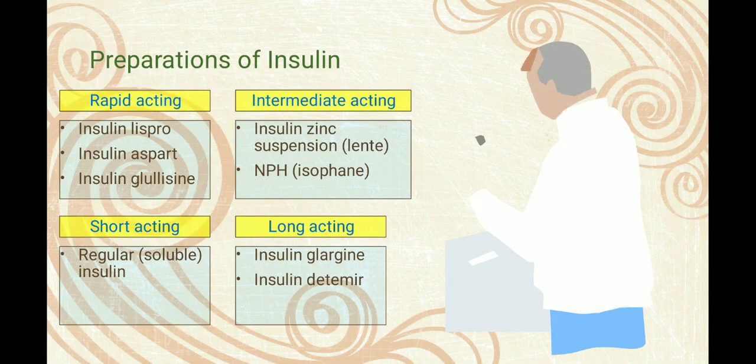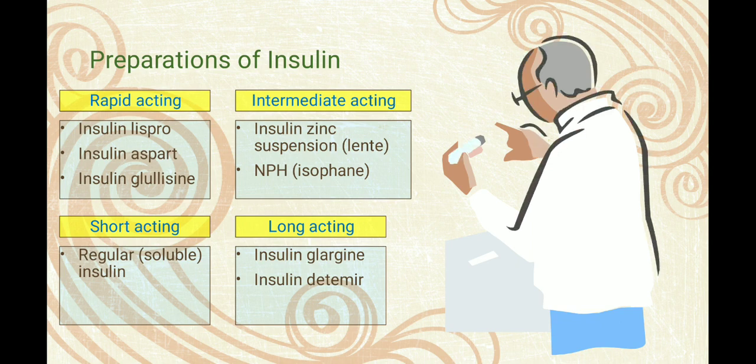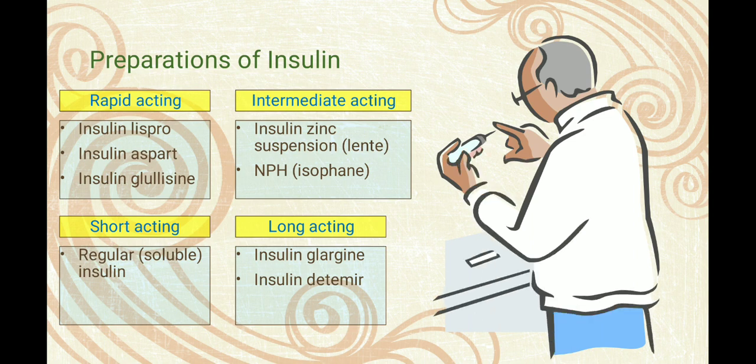Now, which preparations of insulin are available? Rapid acting, intermediate acting, short acting and long acting. As we have seen all about insulin, but insulins are of different use. Some are for during the meal, some for the whole day, some for the night time, some for the postprandial period. For this we have developed various types of insulin.